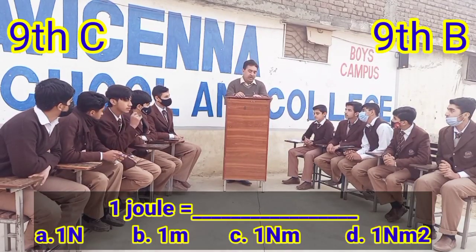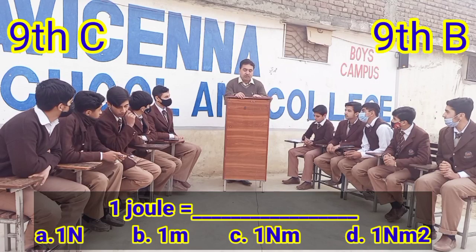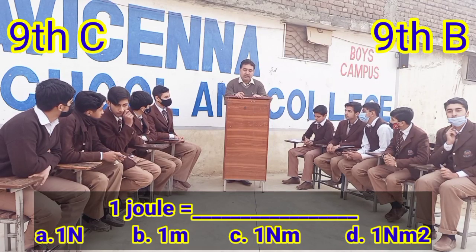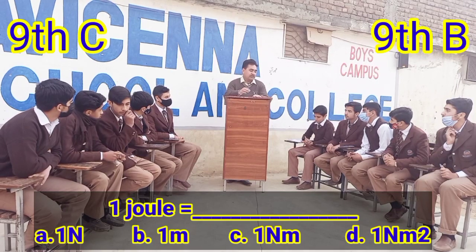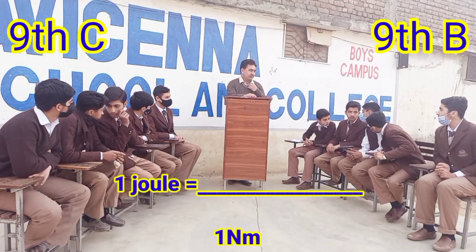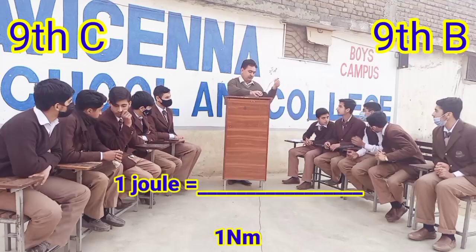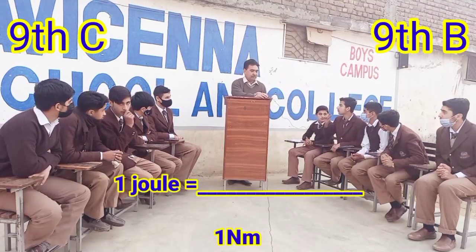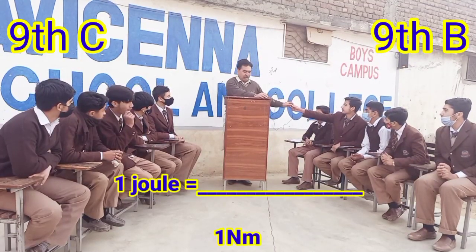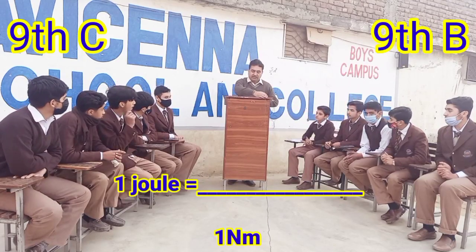1 joule is equal to: A. 1 Newton, B. 1 meter, C. 1 Newton meter, D. 1 Newton meter squared. One Newton meter. 1 Newton meter is the right answer.